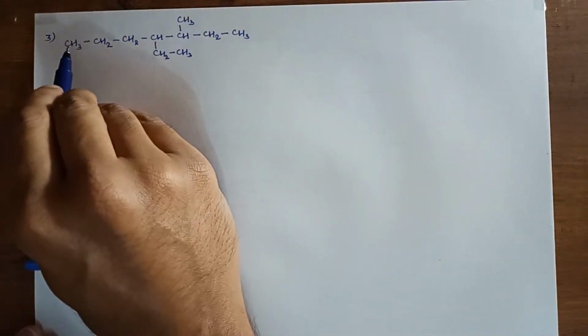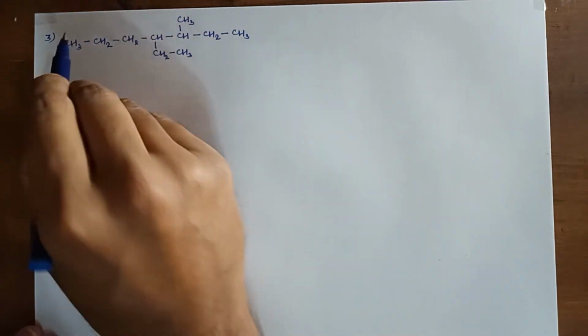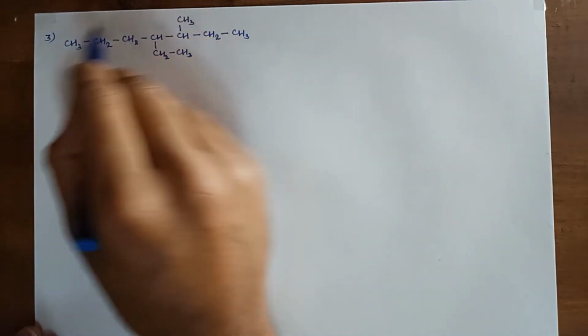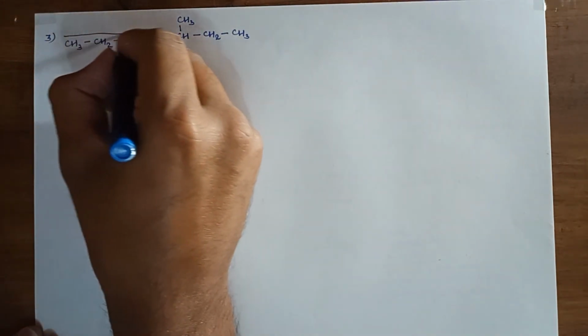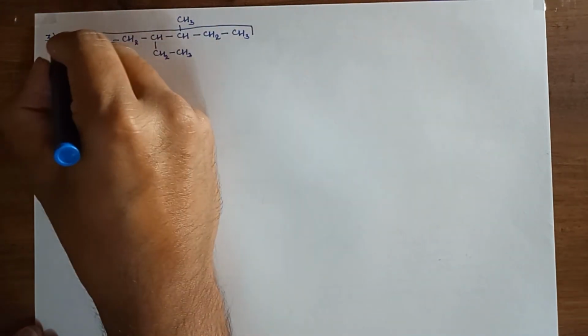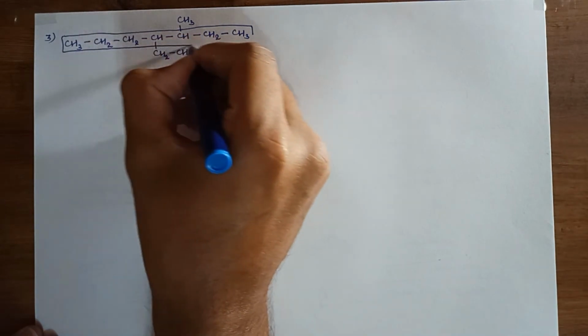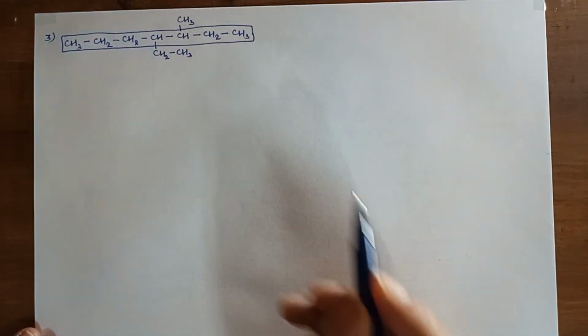Rule first, select the longest carbon chain. 1, 2, 3, 4, 5, 6. 1, 2, 3, 4, 5, 6. 1, 2, 3, 4, 5, 6, 7. So this is my longest carbon chain. That is a 7 carbon chain.